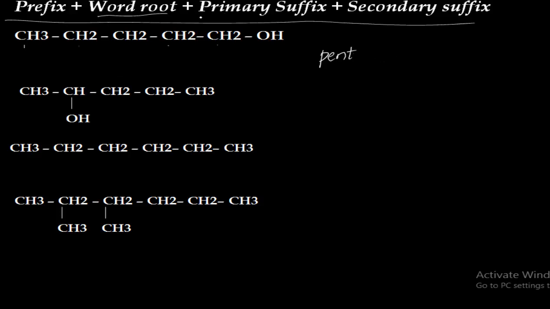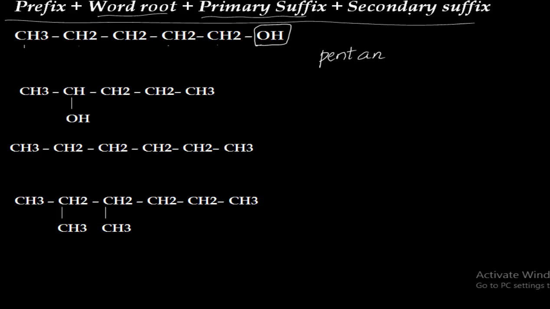Now the primary suffix. What does this primary suffix indicate? The type of bond: single, double or triple bond. Here you can observe all the bonds are single bonds, and hence the suffix used will be AN. And here along with this, one functional group is attached, that is OH. If there is no functional group, we will simply write it as ANE. But here the functional group is there. That's why we will not write E here. We will simply write AN.